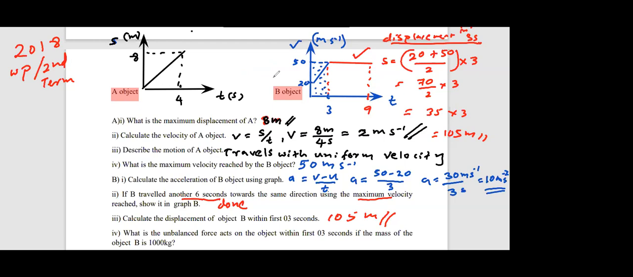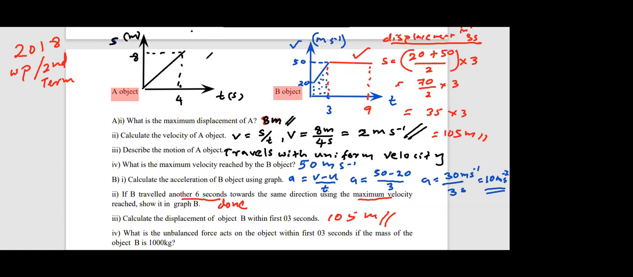There is one more method you can use. Average velocity into time. So you can find the displacement this way also. Look at the screen, everyone. For graph B, object B, if you want to find the displacement within the first 3 seconds, I think most of you have not done this properly. I am putting some dots here. You have to get the area of this part. How to find the area of this part?